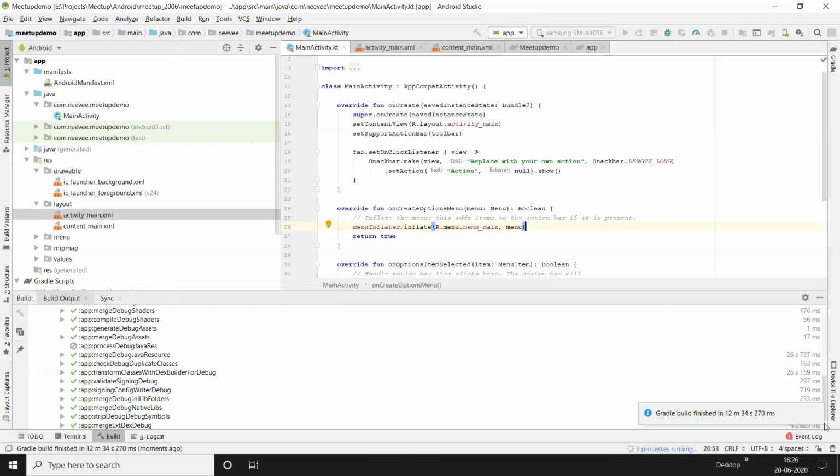Yeah, the Gradle build finished, and it is going to load the app installation. The app is to be installed. It seems that my device is not detected.